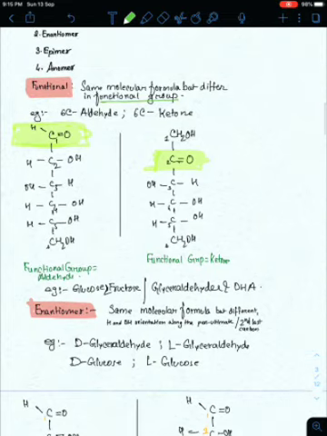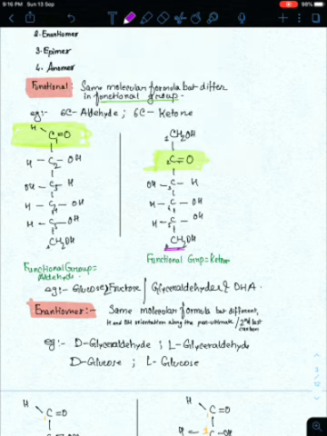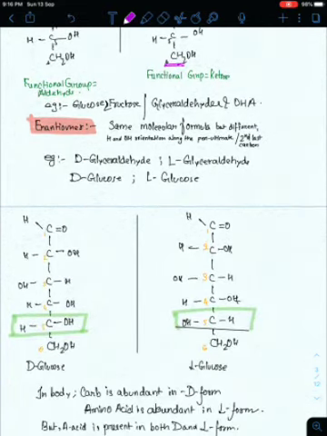So if you see in glucose and fructose, which is the second last carbon, can you identify? This is the last carbon, this is the second last carbon. They differ in the hydrogen and hydroxyl group orientation around the second last carbon. Examples of such isomerism are D-glyceraldehyde and L-glyceraldehyde, D-glucose and L-glucose. See, this is the second last carbon, this is the last carbon.